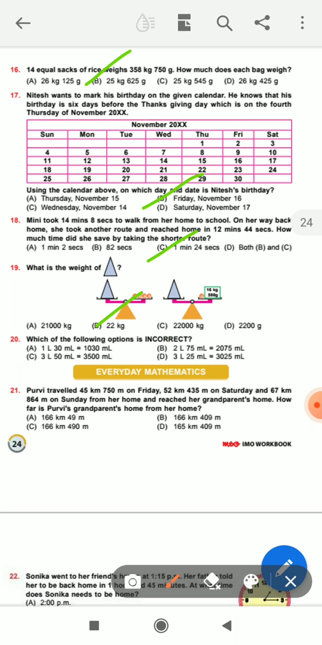Okay. Next, question number 20. Which of the following options is incorrect? Okay, you see the number that is incorrect: 3 liter 15 milliliter. Option C is incorrect. Okay. Next I discuss question number 21.